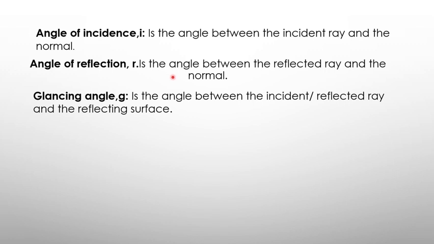Now, the glancing angle is the angle between the incident ray or the reflected ray and the reflecting surface. If you look at the surface, which is our plane mirror, and then you look at the gap between the incident ray and the reflecting surface, that is where the glancing angle falls.